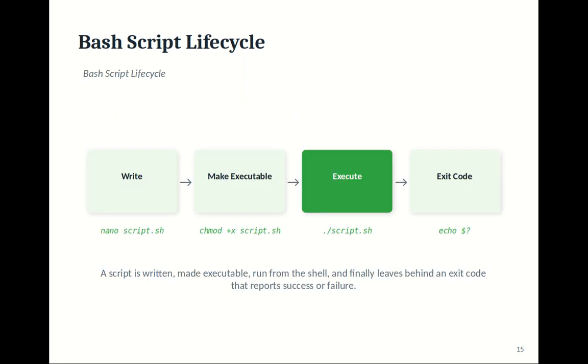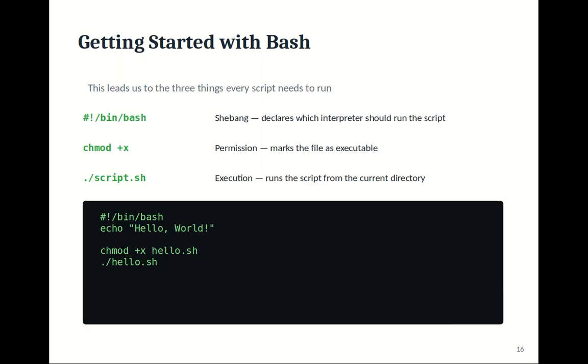Bash script lifecycle. nano script.sh: write. chmod plus x script.sh: make executable. dot slash script.sh: execute. echo dollar question mark: print the exit code. A script is written, made executable, run from the shell, and finally leaves behind an exit code that reports success or failure.